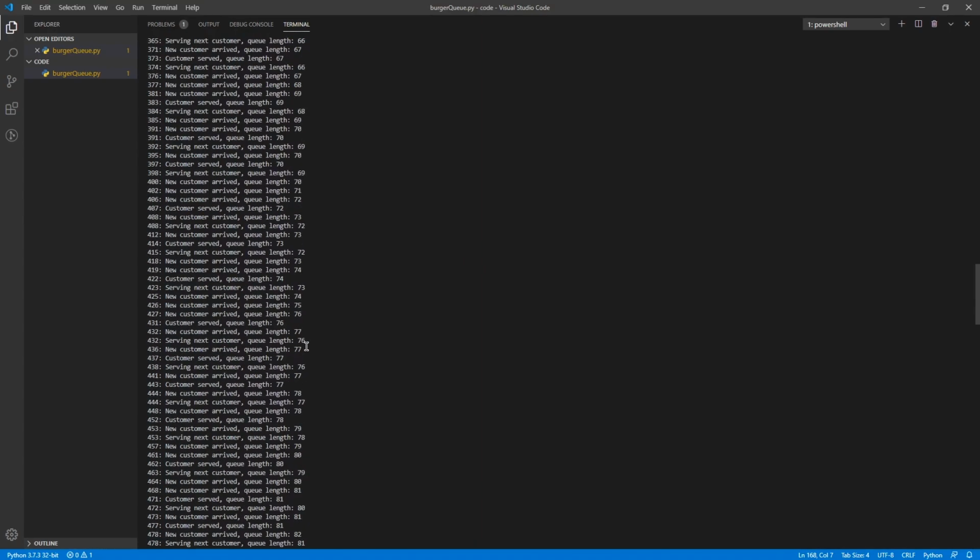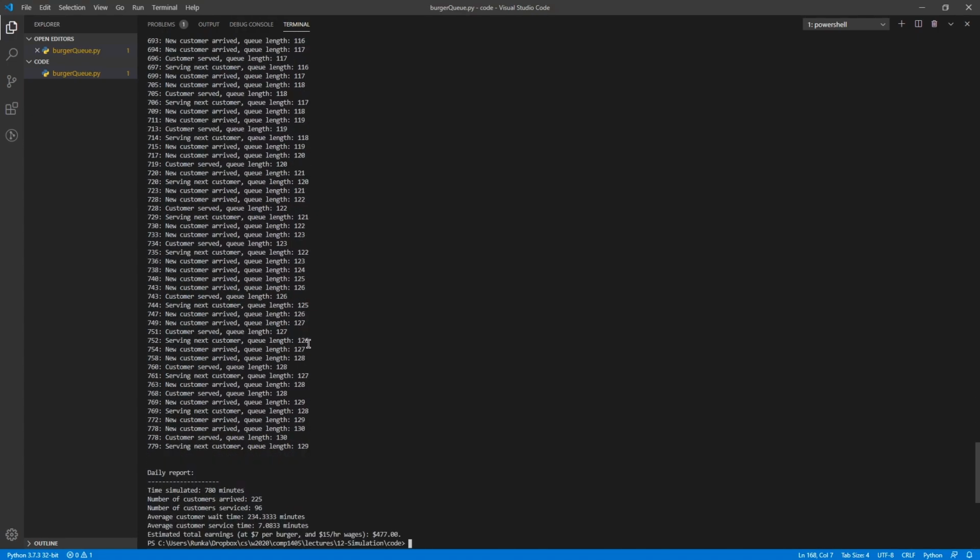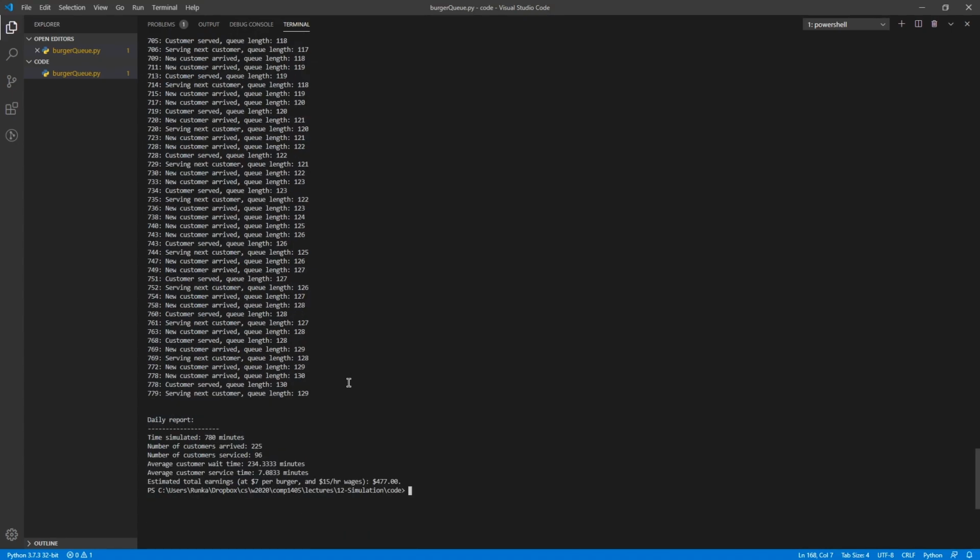As time goes on, it gets bigger and bigger to the point where we have over 100 people waiting for their burger. So it seems like having a single cashier was not the greatest plan. We have 129 people still waiting to be served at the end of the day. In total, we served 225, which is pretty good, but still, we served about half of the number that arrived, so maybe not that great. The average customer wait time is 234 minutes, so that's over 3 hours, almost 4 hours for a burger. Maybe not the greatest.